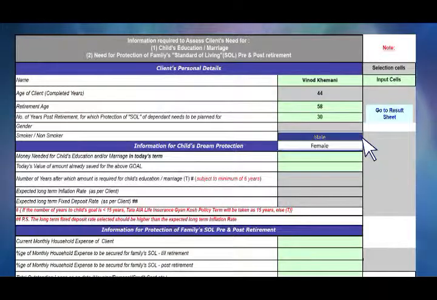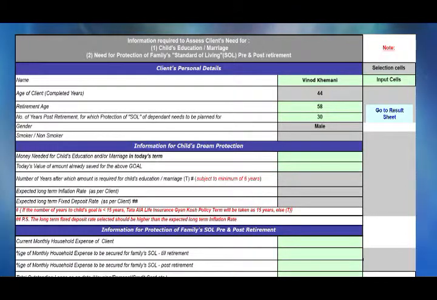The next question I have is, number of years post-retirement for which protection of standard of living of dependent needs to be planned for. That means your wife Vaishali. How long post your retirement and post her achieving say 60 years, you want to make sure that money is available to her to maintain her standard of living come what may. Okay, 60 plus 30. At least we should plan till age 90. Yours is 58, so I am taking 30 more years. Is that fine? That'll be good. So gender male.